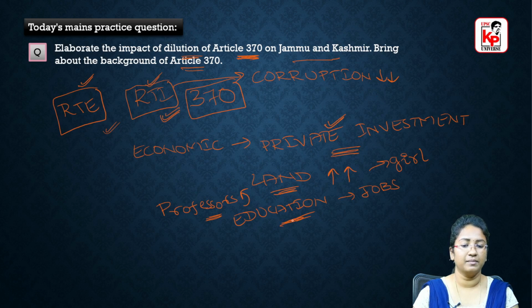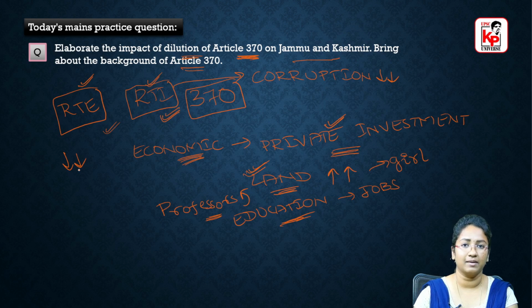Right? So education will be increased, education opportunities would be increased, jobs would be more. And when private investment comes, more and more skilled and unskilled job opportunities will also increase. And finally, the economic status of the people would definitely increase, and they could also sell whatever lands they have right now. After the opening up of private investment, definitely the cost of this land would also increase. That means more financial gains for the people of Jammu and Kashmir. And when they are financially empowered, youth would not go to things like crime, right? Their minds would not be diverted to crime, so the crime rate would also decrease.